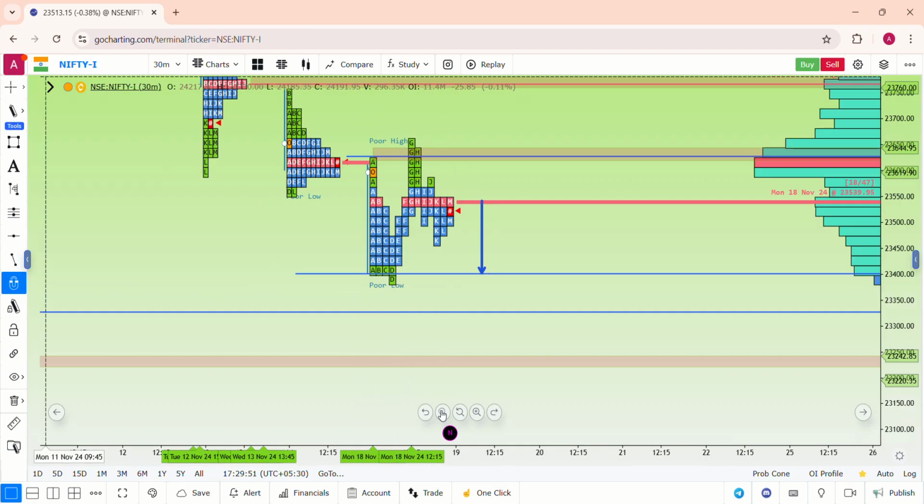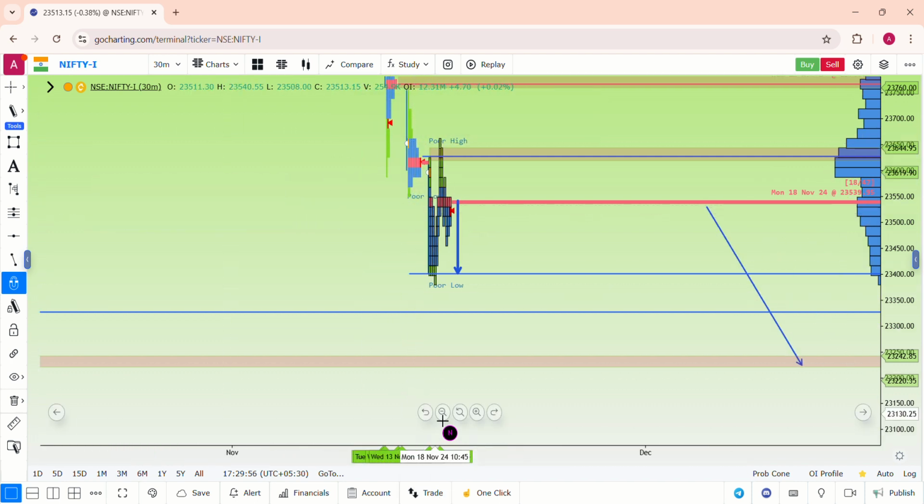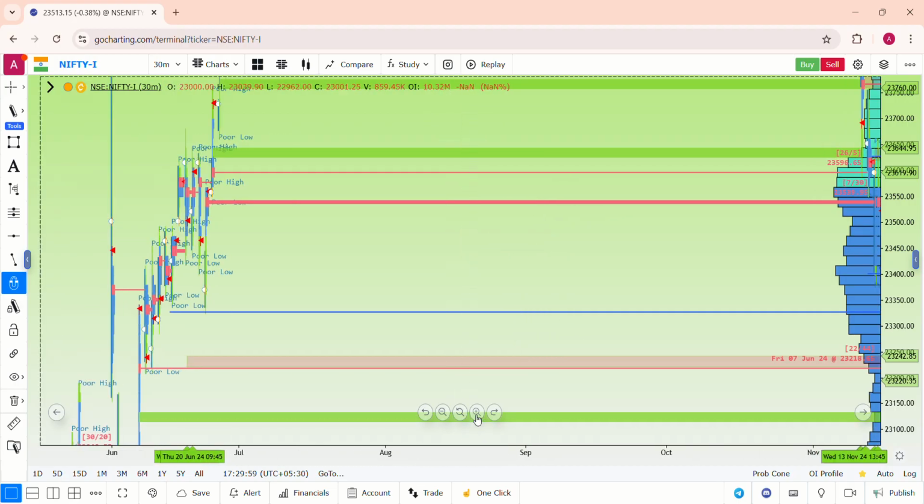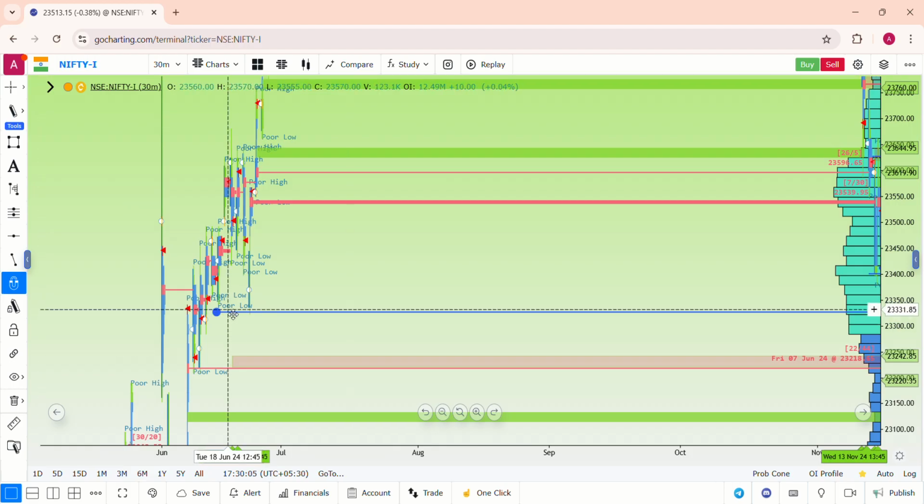So 23,400, and the next important level, if you could see this level, is a very important level, that is the 23,300 plus zone. The market never works in a level, it works only in a zone, right? So it can also take support in the 300 plus zone anywhere, or near to the 300 zone anywhere. So the 23,300 plus zone is a very important level.